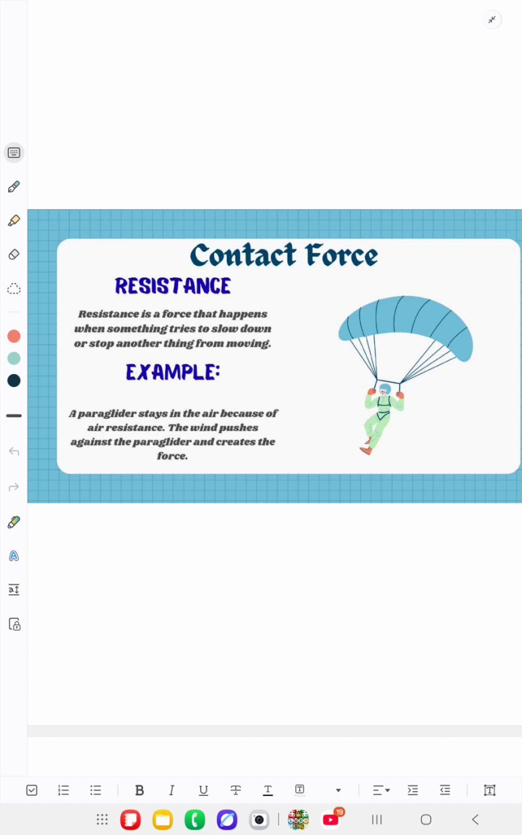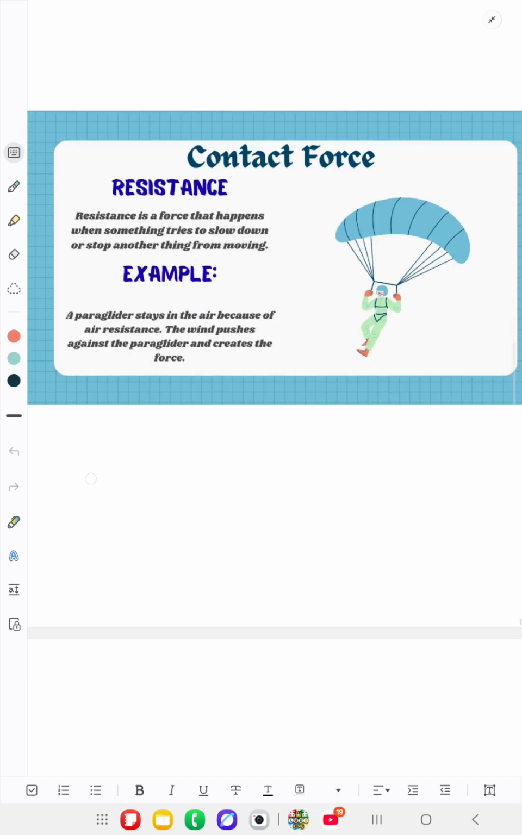Resistance. Resistance is a force that happens when something tries to slow down or stop another thing from moving. Example: a paraglider stays in the air because of air resistance. The wind pushes against the paraglider and creates the force.